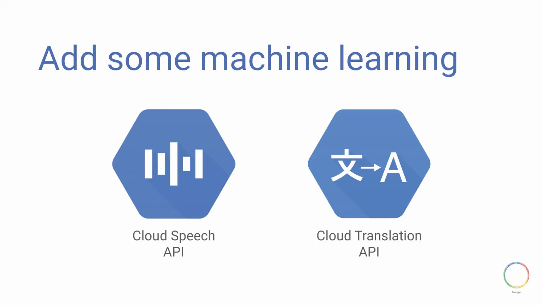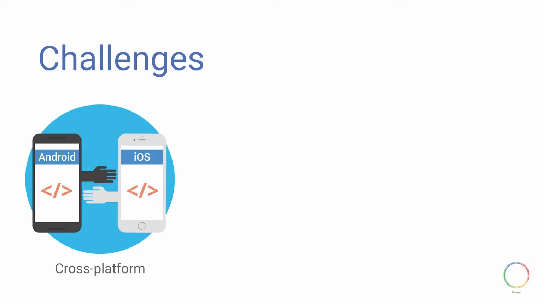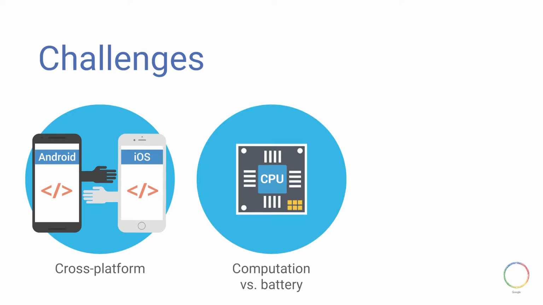All right, but there's a couple of challenges when it comes to building a serverless app. First of all, everything I've built in my iOS app, I will also need to build in my Android app. That means I have to keep multiple code bases for every functionality. Second, there's a problem of computation versus battery. For example, today I'm using a machine learning API, but if I were to perform the algorithms on my device itself, I would probably run out of battery before the end of the day, and I would be stranded in Korea at maybe 7 p.m. trying to get dinner, and I won't be able to use my app because my battery is dead. That would not be great.